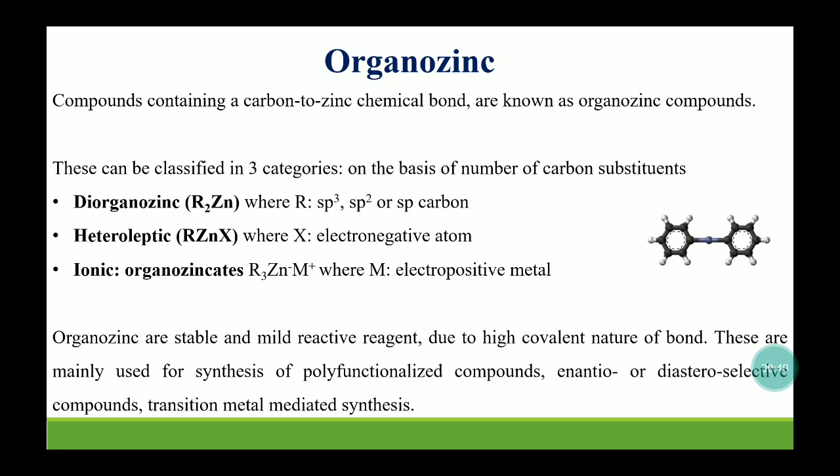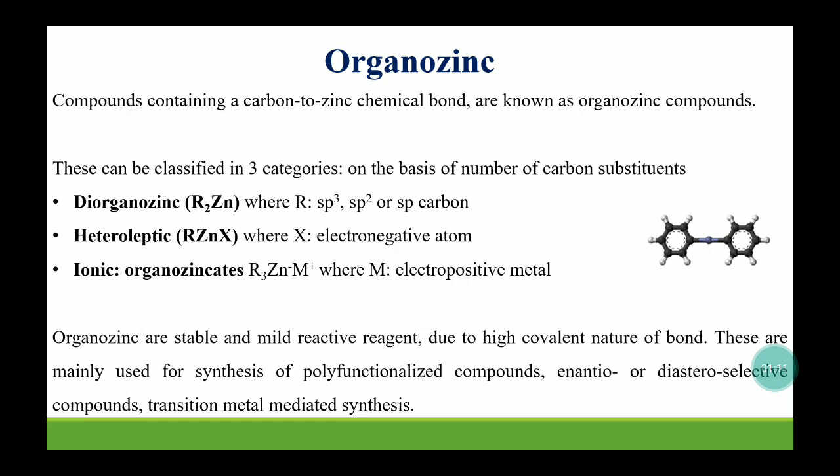These compounds can be classified into three different categories on the basis of how many carbon substituents are present on the zinc. So the first category is diorganozinc or dialkyl zinc compounds, where R can be any alkyl, alkenyl, allylic, vinyl or any type of carbon, which can be sp3 hybridized, sp2 hybridized or sp hybridized carbon.